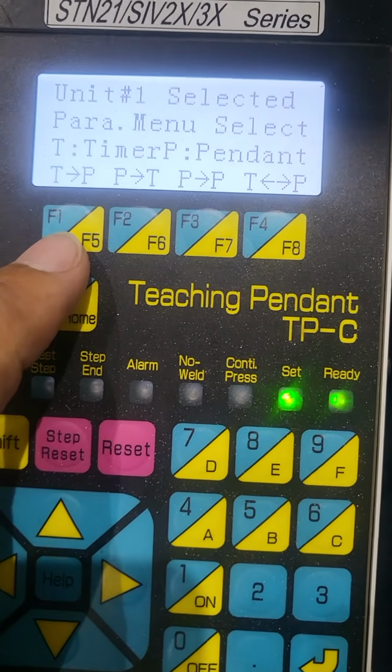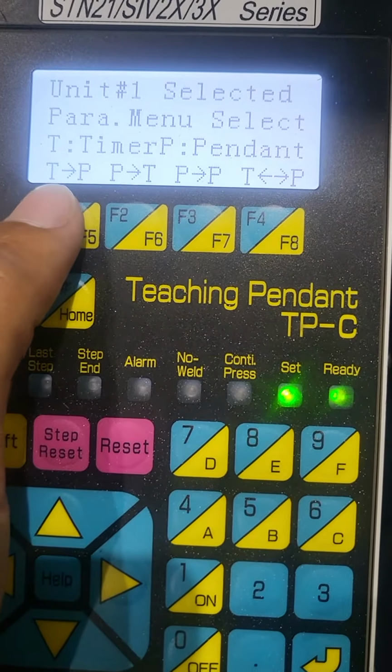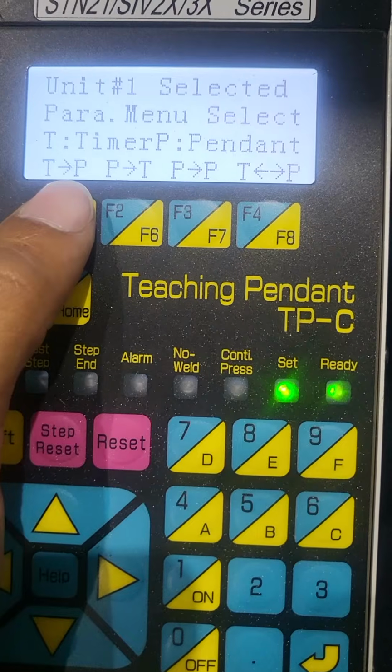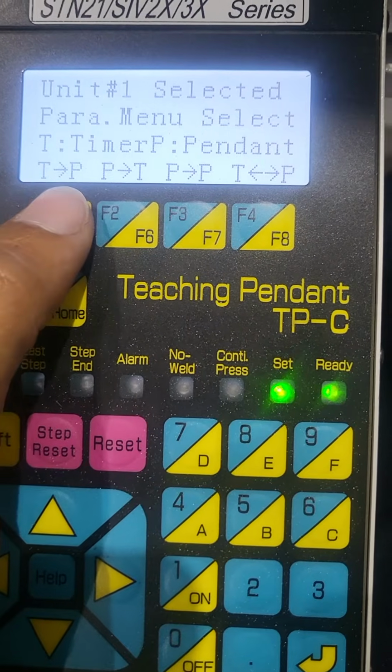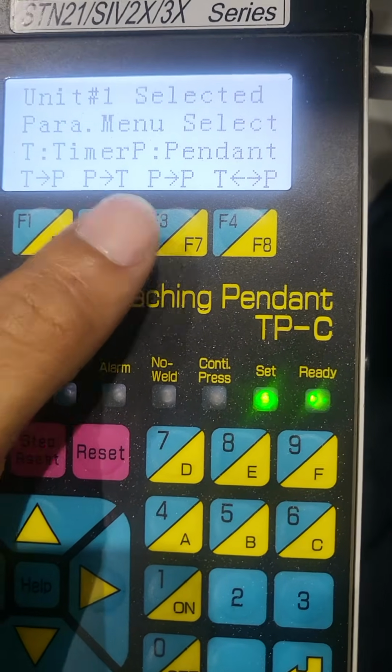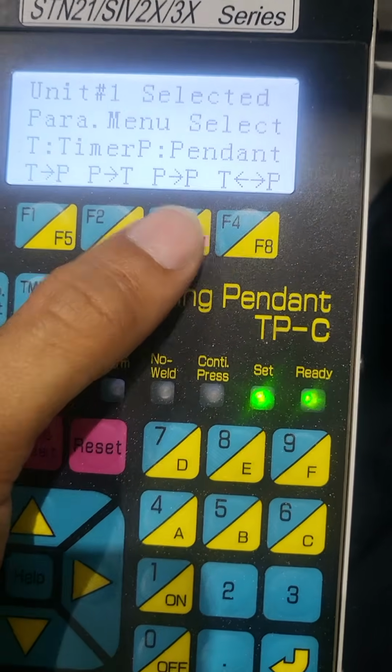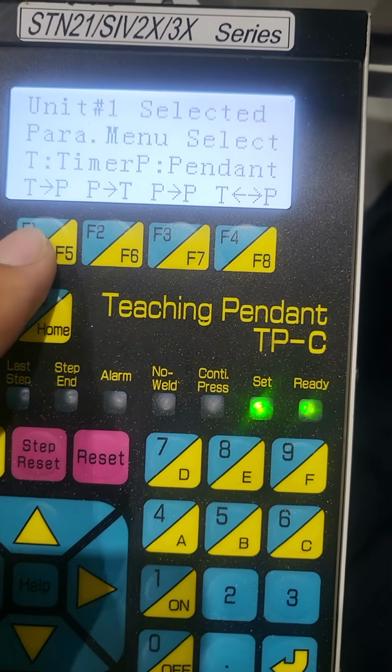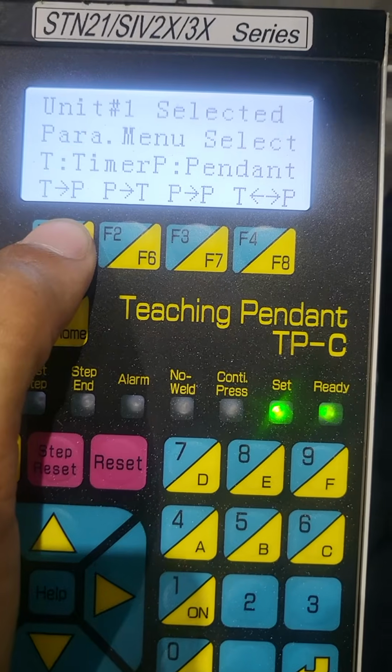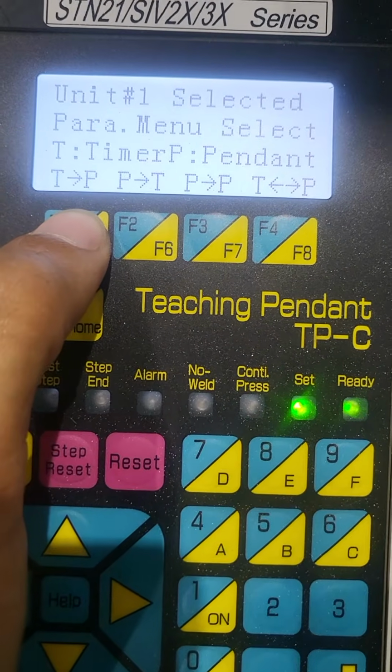Here it will ask teach pendant to timer, timer to pendant, pendant to pendant. Okay, here we will select timer to pendant. Then we will start with F1.